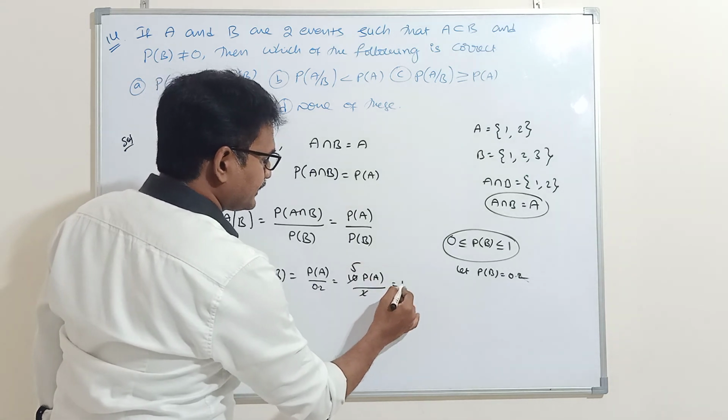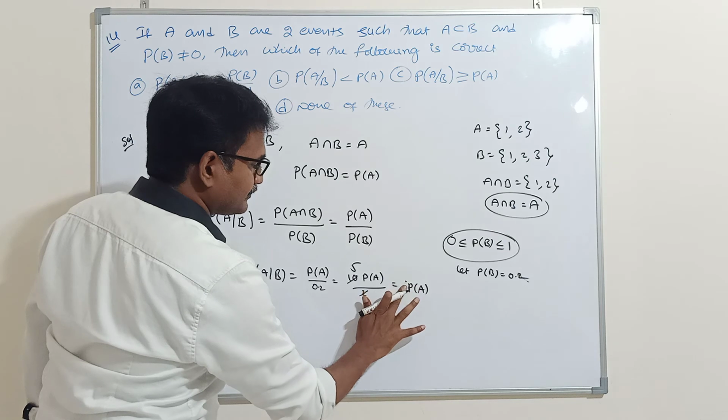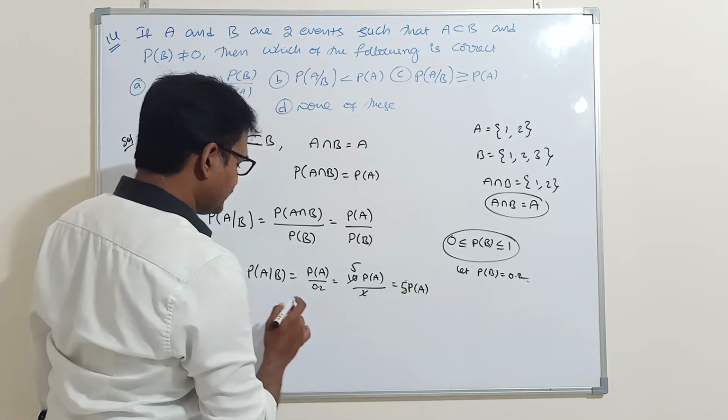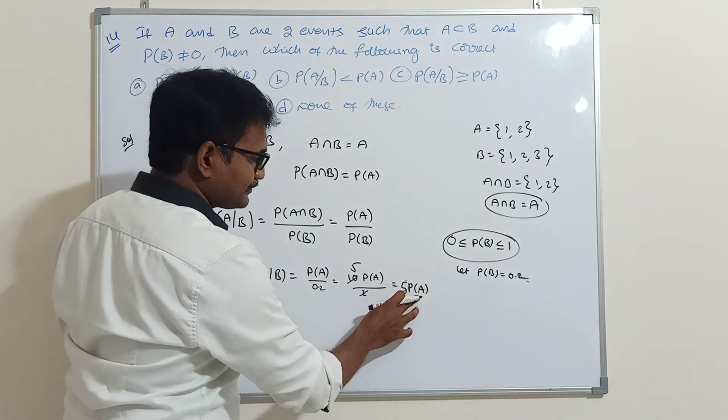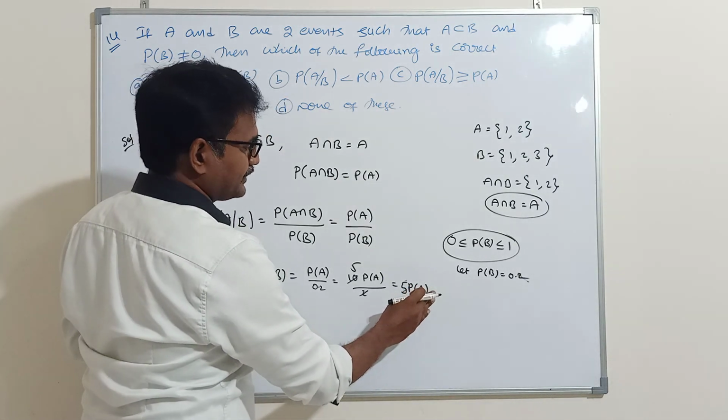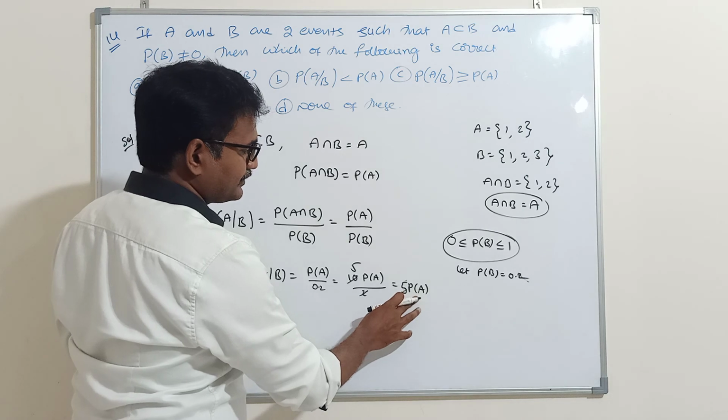Correct? That is 5 times P of A. That means this value is 5 times more than P of A.